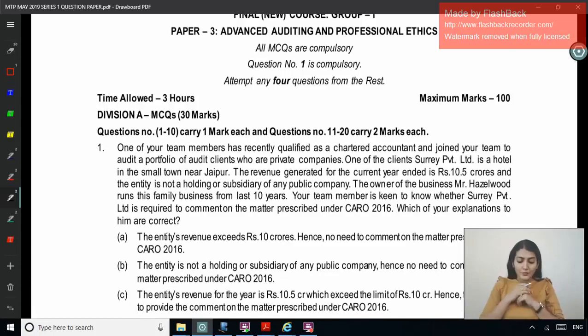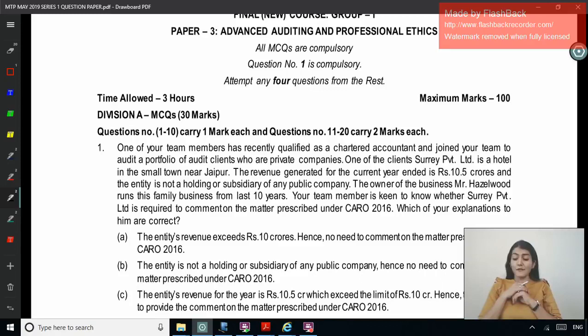Question number 1 to 10 carry 1 mark each, and then question number 11 to 20 carry 2 marks each. One of your audit team members has recently qualified as a chartered accountant and joined your team to audit a portfolio of audit clients who are private companies. One of the clients, Surrey Private Limited, is a hotel in the small town near Jaipur. The revenue generated for the current year ended is rupees 10.5 crore and the entity is not a holding or a subsidiary of any public company.